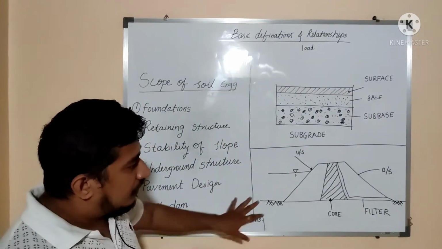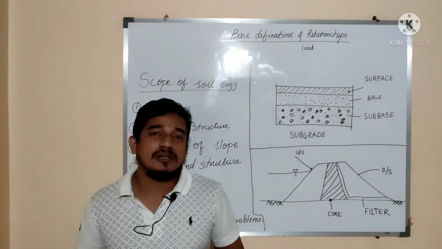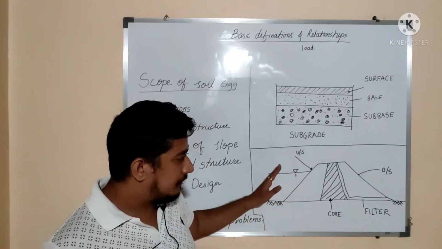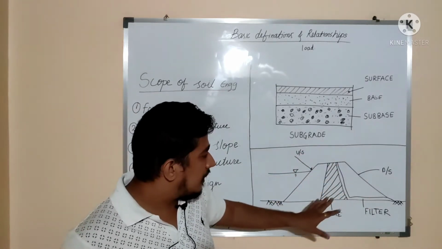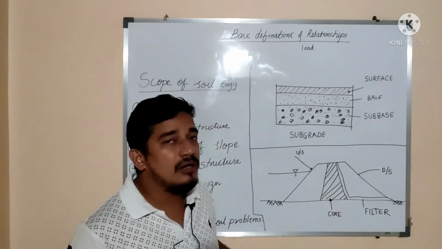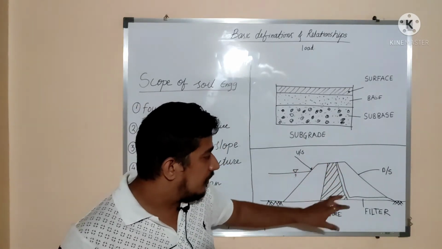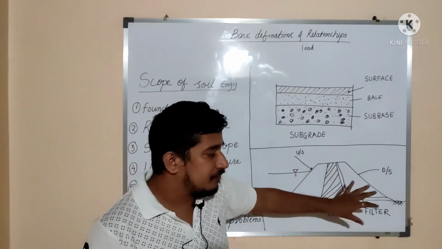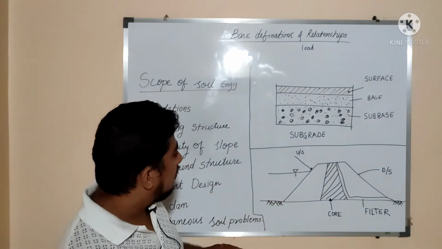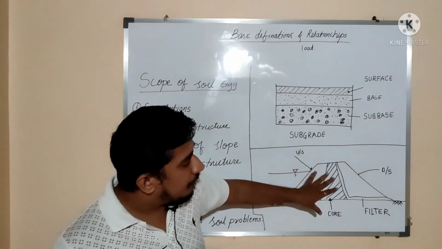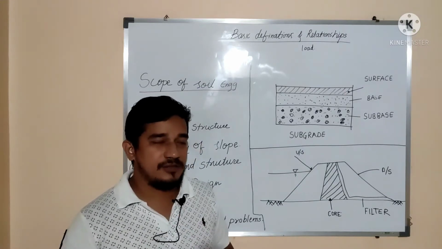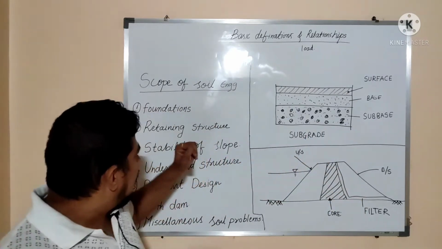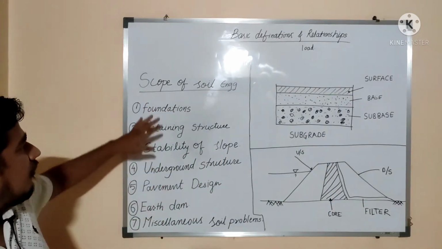After that, earthen dam. An earthen dam is nothing but a dam which is constructed of only soil. It stores the water on the upstream side. It consists of various parts. There will be the core that will govern the stability of this earthen dam. There is a filter for water which is seeping through the body of the dam. So we need a very good knowledge of soil engineering. We need to compact this soil to the desired degree of compaction. That also depends on knowledge of the properties of soil. So this is the scope of soil engineering.